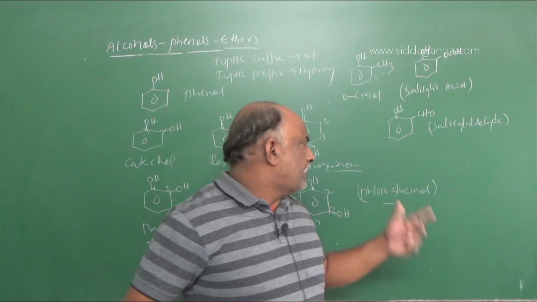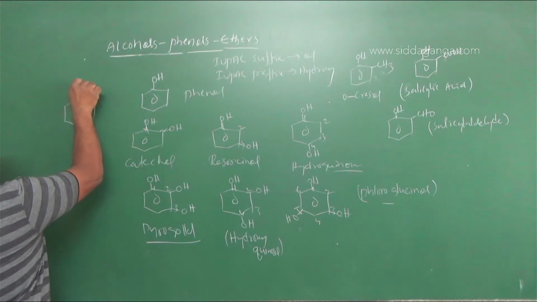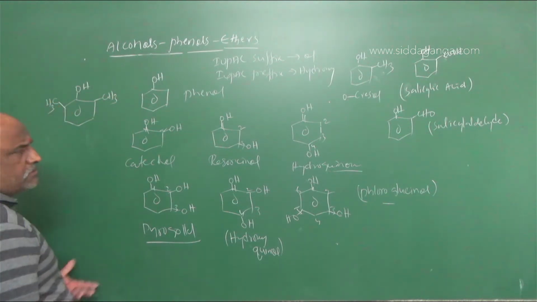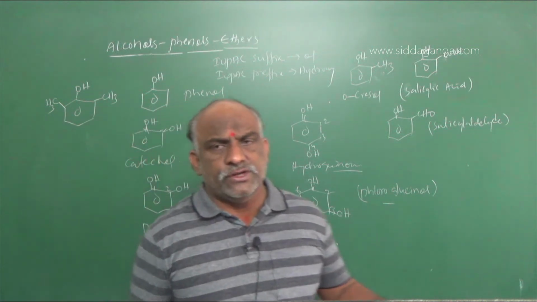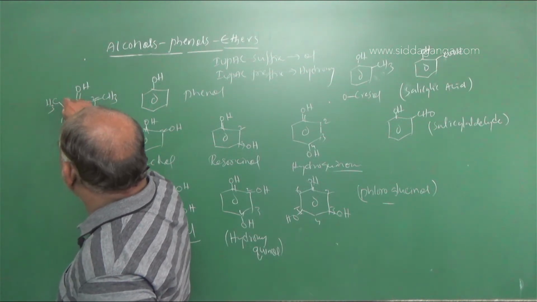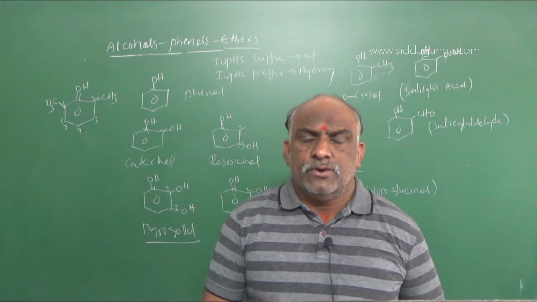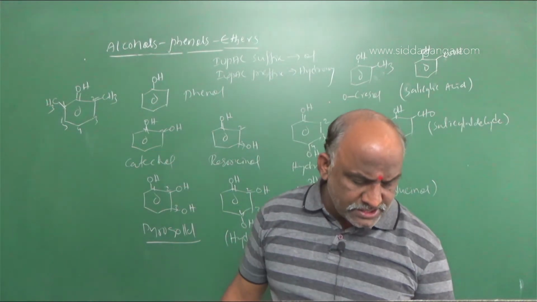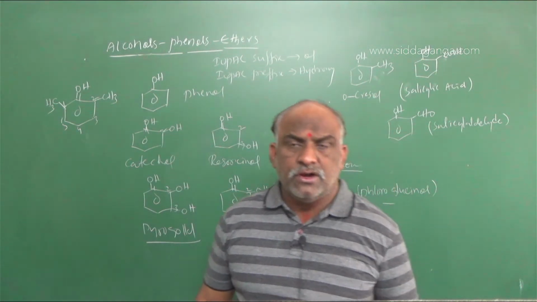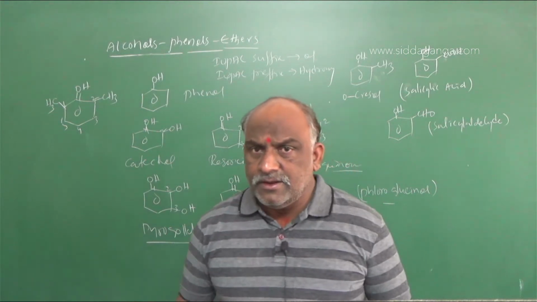Suppose the question was like this also. Here a CH3 group is there, here also a CH3 group is there. There is no alternate, because OH is the only dominating group. So number 1 is this, 1, 2, 3, 4, 5, 6. The answer for this is 2,6-dimethylphenol. Phenol is also called carbinol. So this will be the IUPAC naming, and common names.